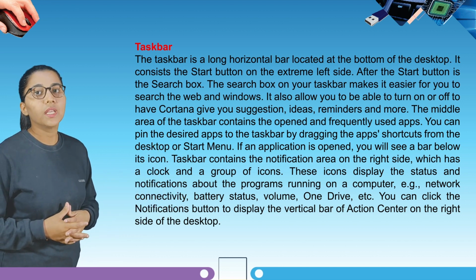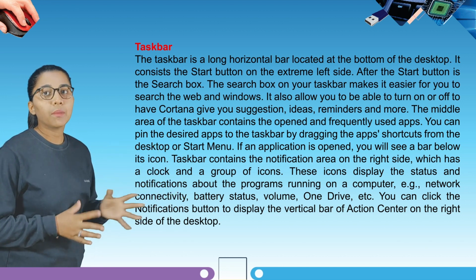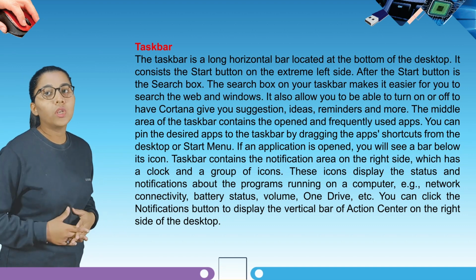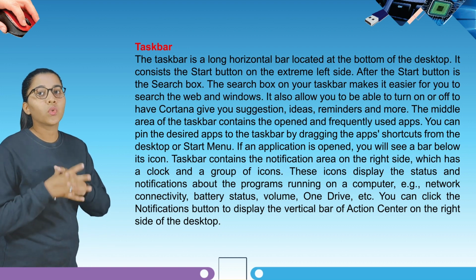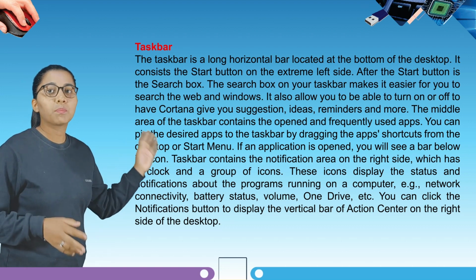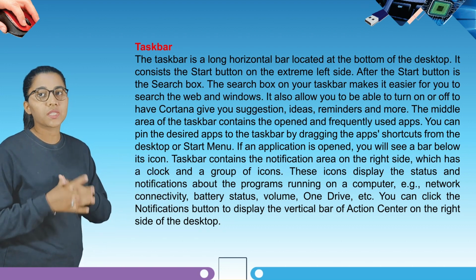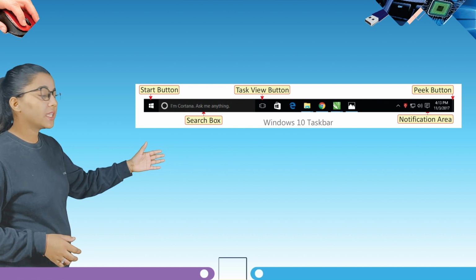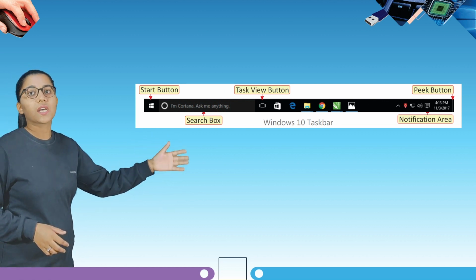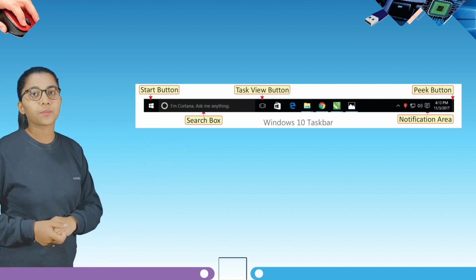For example, network connectivity, battery status, volume, OneDrive and etc. You can click the notification button to display the vertical bar of Action Center on the right side of the desktop. So students, here you can see the interface of the taskbar of Windows 10.